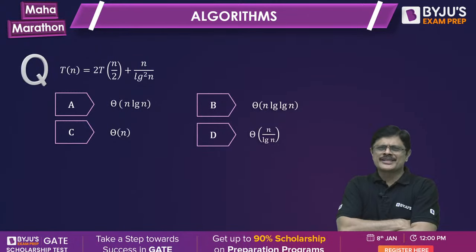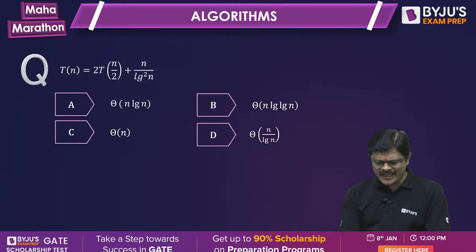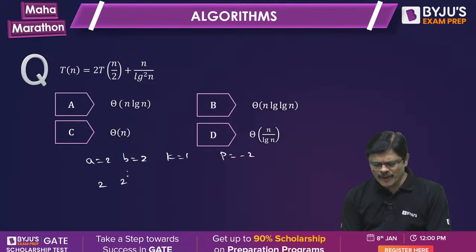See, my dear friend, of course here I am giving the answers, but let me tell you how to practice this. First let me complete this. Here also, a is 2, b is 2, k is equal to 1, p is equal to -2. Then a is equal to 2 power 1, both are equal. Second case, p is -2.